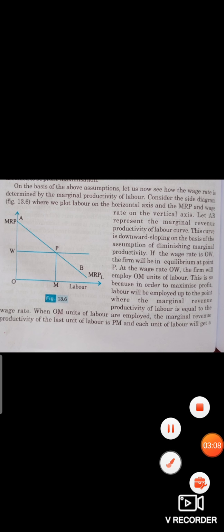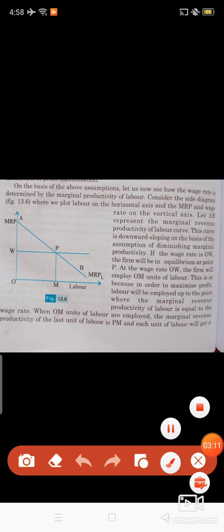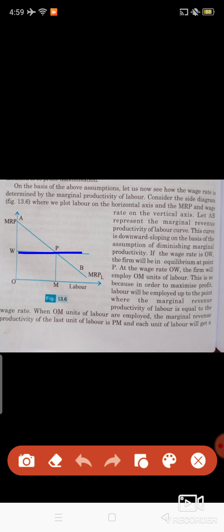As we have assumed that the labors are homogeneous, the wage rate is fixed, as we took in the table, 50. So the wage curve will be horizontal from the labor axis. This axis is the wage rate, and as we saw in the last table, there is a continuous decrease in marginal revenue product, so it is decreasing.